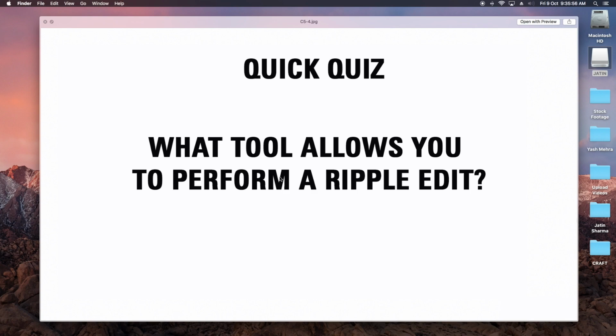How do you perform a ripple edit? Which tool will we use to ripple edit? Like the trim tool. The ripple edit will automatically adjust, so which tool do we use so that it automatically ripples?